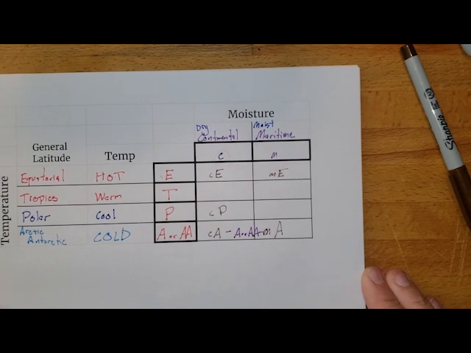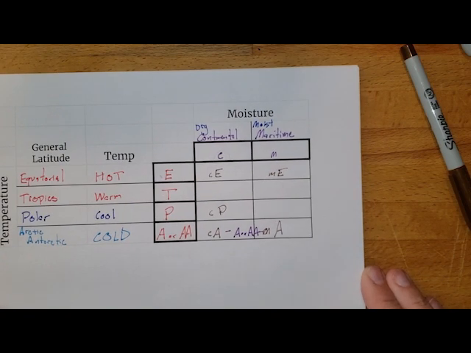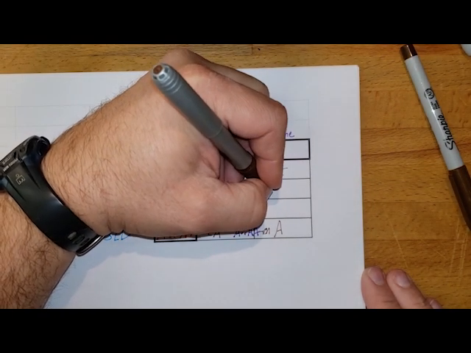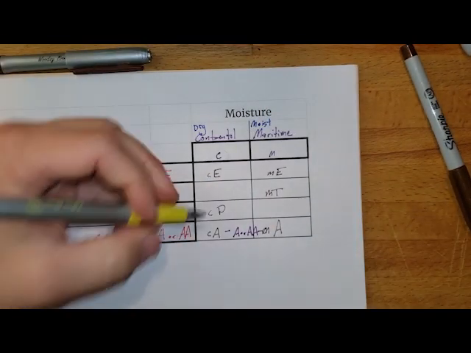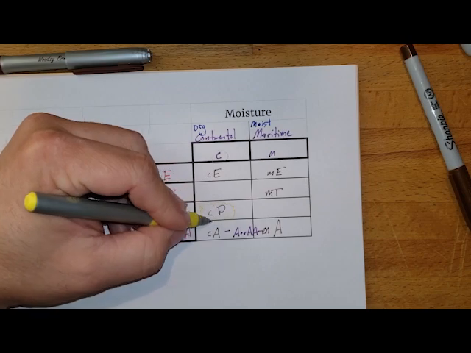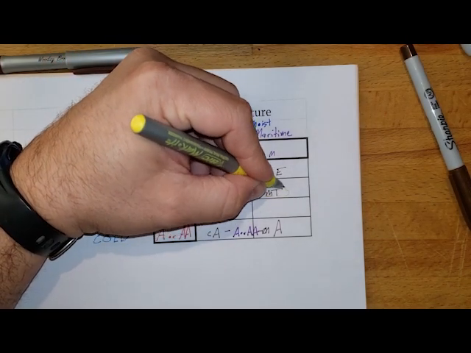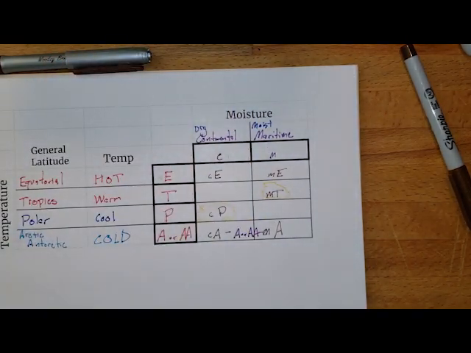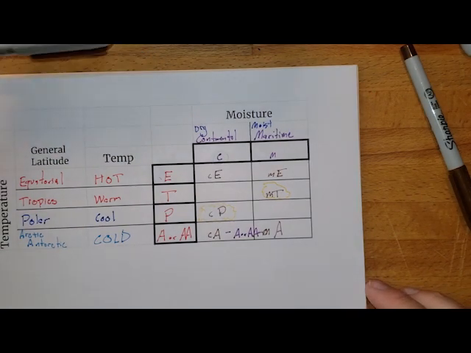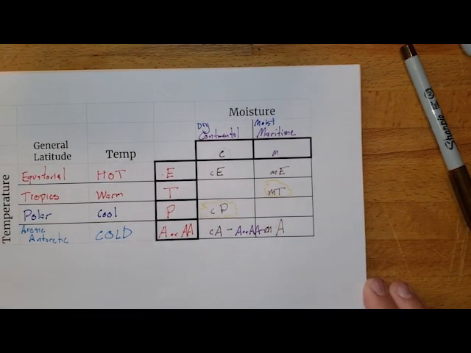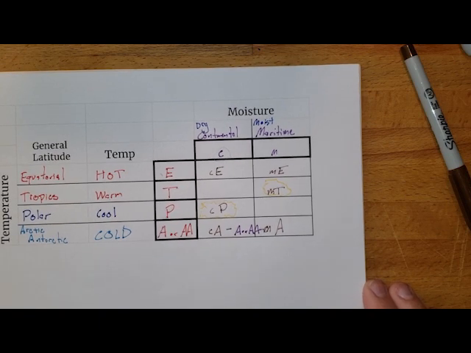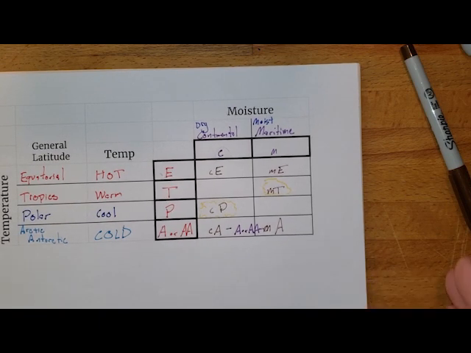And the other one that we're going to see are going to be the warm and humid, and that's going to be our maritime tropic. So out of all of these are the two to pay the most attention to, the continental polar and the maritime tropic. And the reason that we pay our most attention to those is because those are the two that we're going to be talking about as we move forward, as we start talking about frontal lifting and other things along those lines. Certainly, we can fill in the rest.